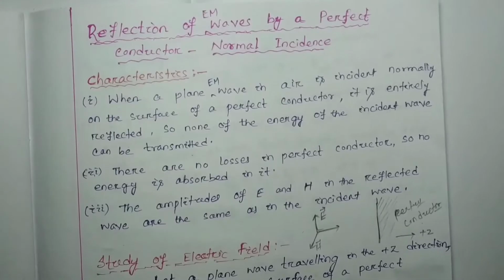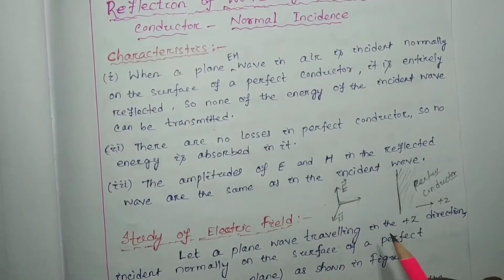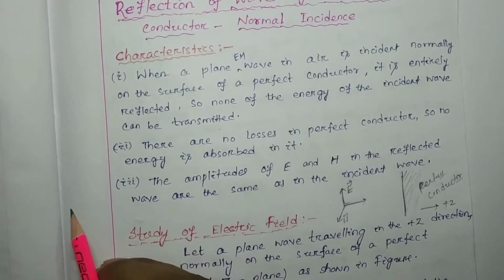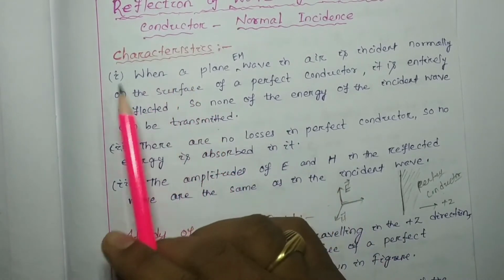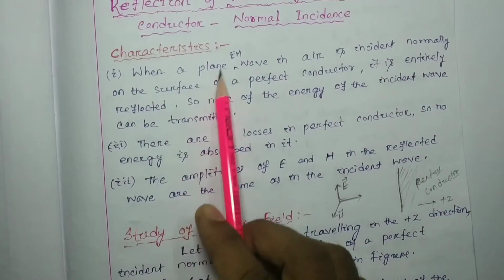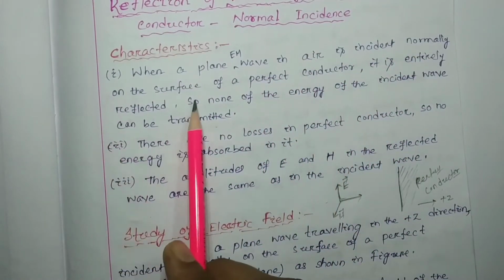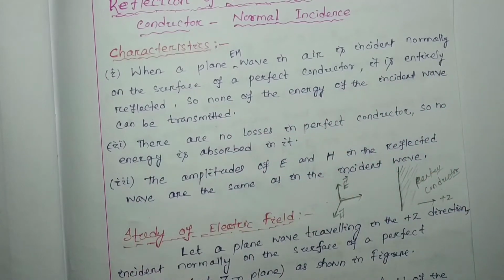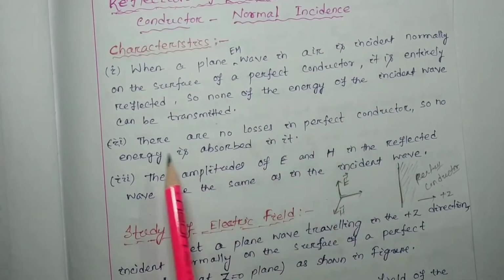So these are the characteristics of an electromagnetic wave when it interacts with the perfect conductor. The first one is that when an electromagnetic wave in air is incident normally on the surface of a perfect conductor, it is entirely reflected. None of the energy of the incident wave can be transmitted.